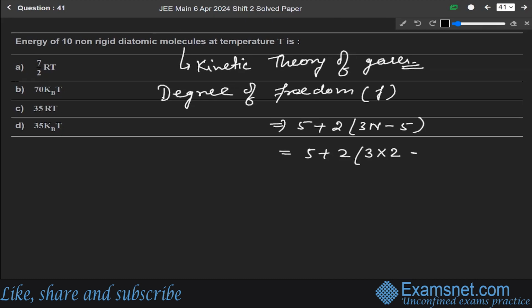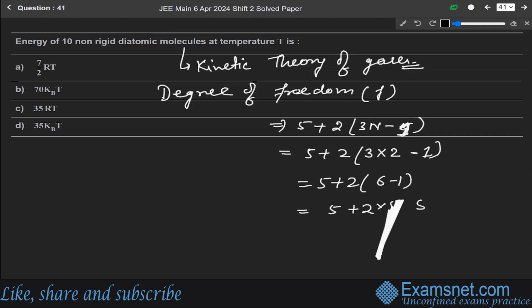Okay, sorry, it is not 5, it is 1. So it will be 5 plus 2, 6 minus 1. So it will be 5 plus 2, 6 minus 1 is 5, and this will be 5 plus 5 is 10. This will be 15.